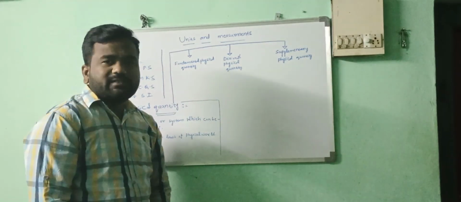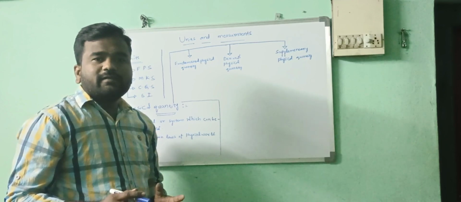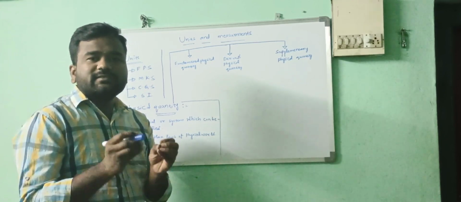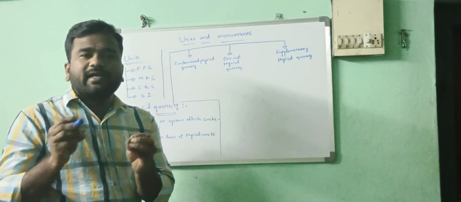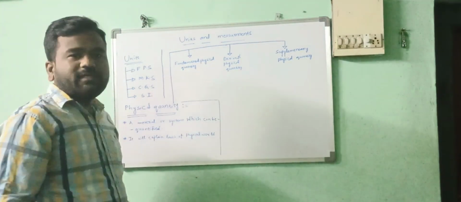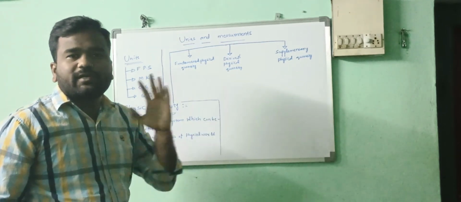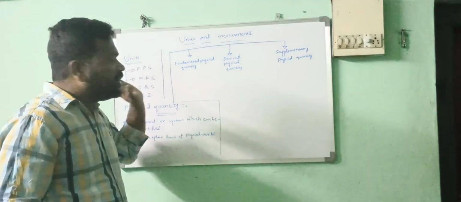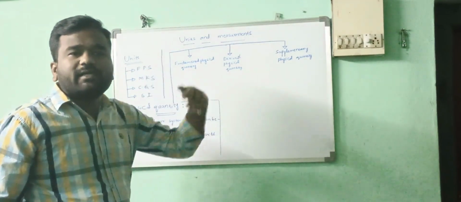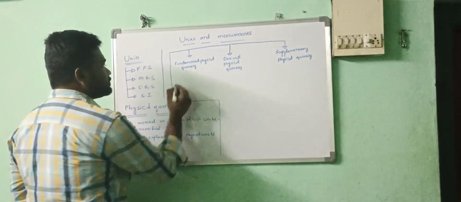Fundamental physical quantity means the physical quantity which does not depend on any other physical quantity. Understand? They are independent. They are not depending on any other physical quantity. For example, length.